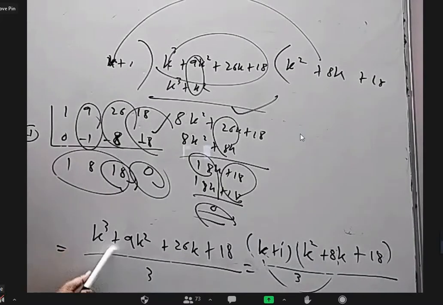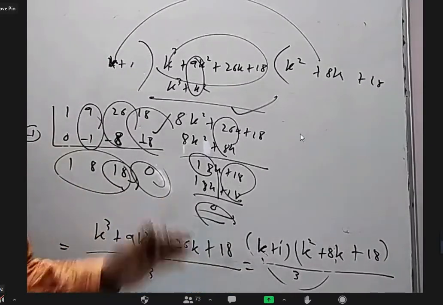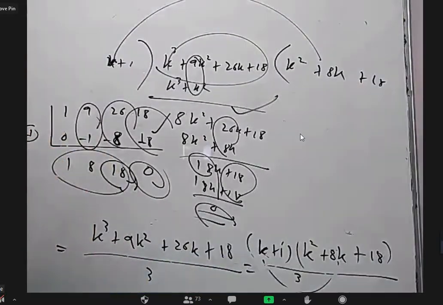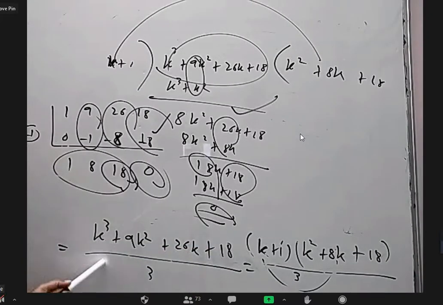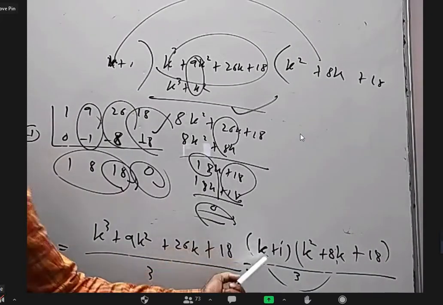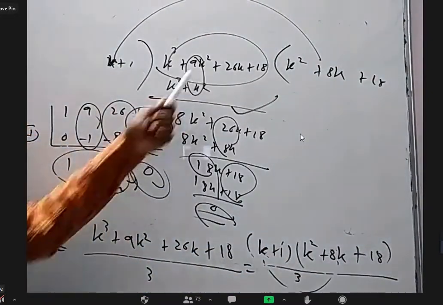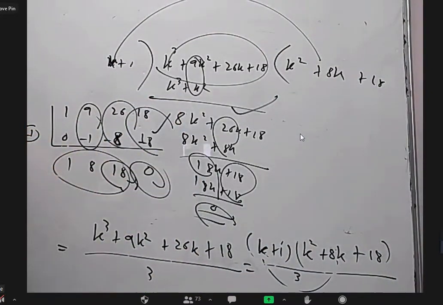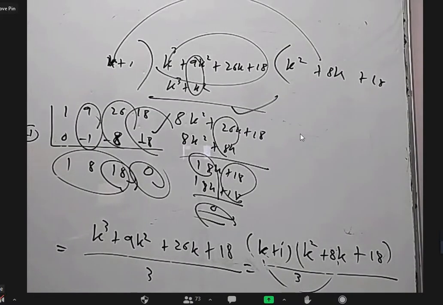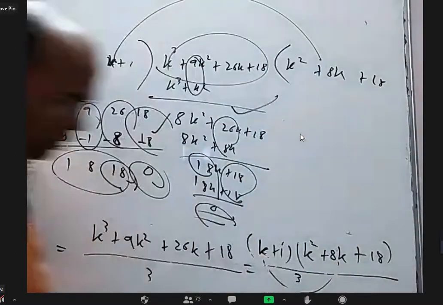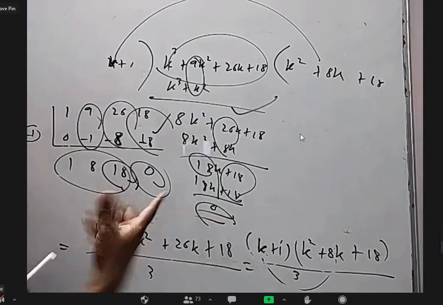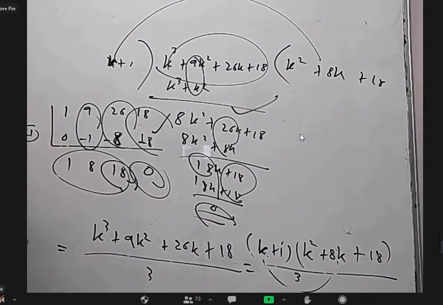So from here to here, I told you one method is reverse engineering. Another method is to understand that when you put k equal to -1, it is 0, so k plus 1 is a factor. For the other factor, directly write the way I told, or you do it like this, or like this. Either way, it doesn't matter. But in the exam, you are not expected to give any details of how you got from here to here. You don't have to write all this.